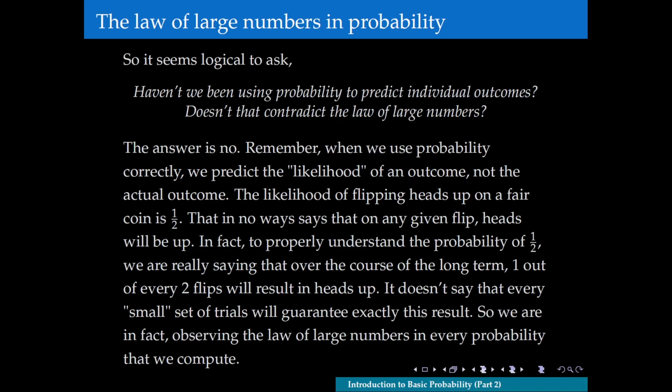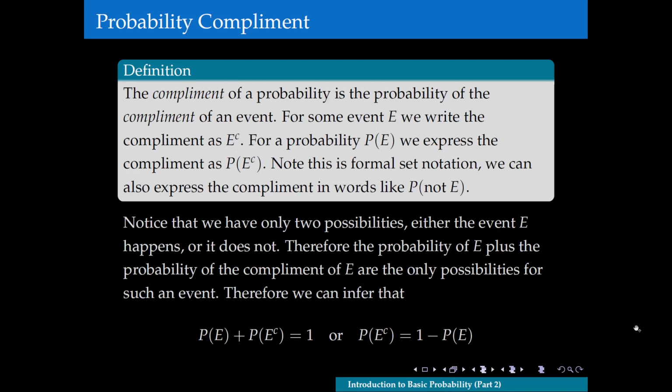Okay, again, the law of large numbers is essentially saying that if we perform an experiment a large enough number of times, then the value of the relative frequency gets closer and closer and approaches the theoretical probability. Okay, hopefully that makes sense for you. It's an incredibly important concept.